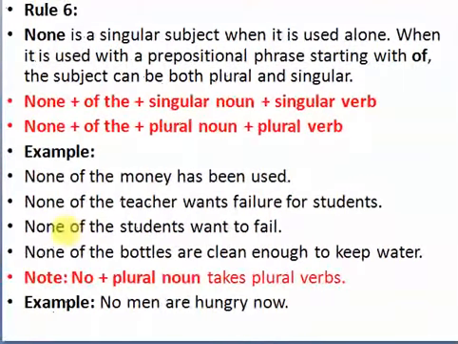Here, after "of the," what do I use? Plural. So the plural verb, a plural subject takes only a plural verb. Very good. Here, according to the simple present rules, the teacher wants. Here, the students want. So, none of the bottles are clean enough to keep water.